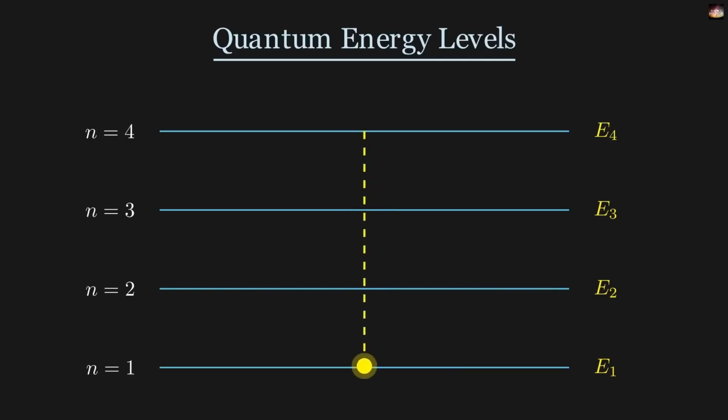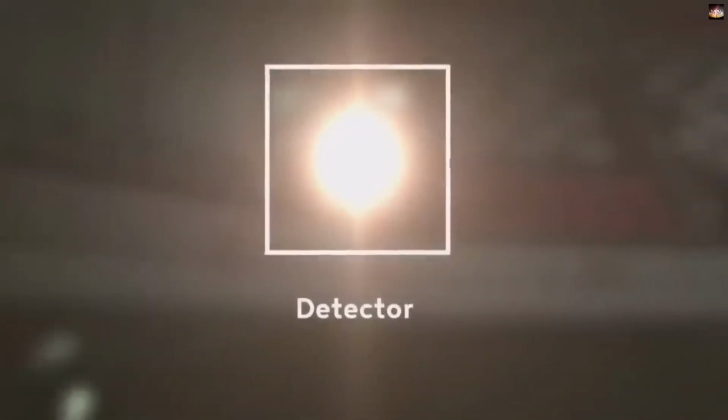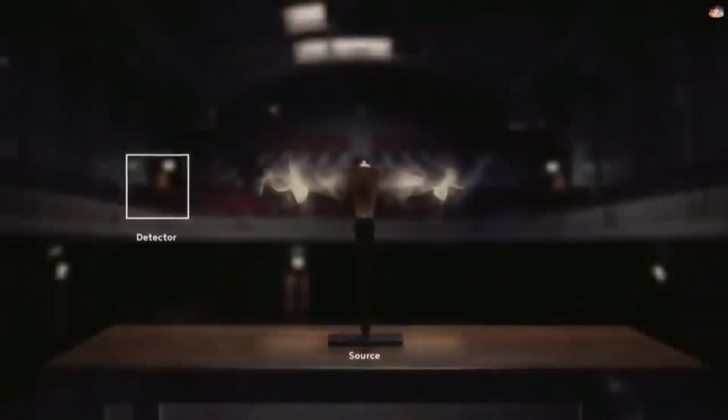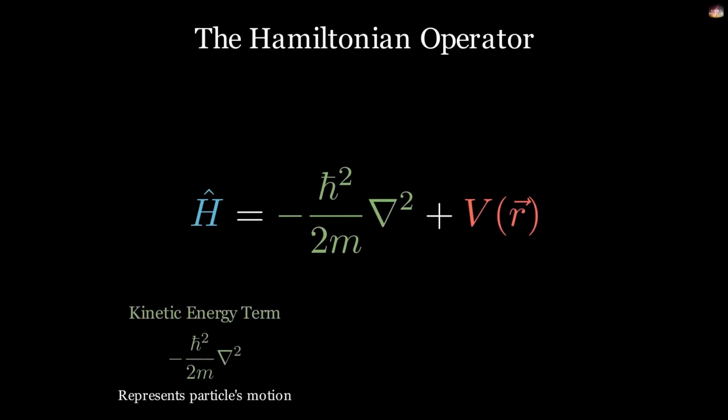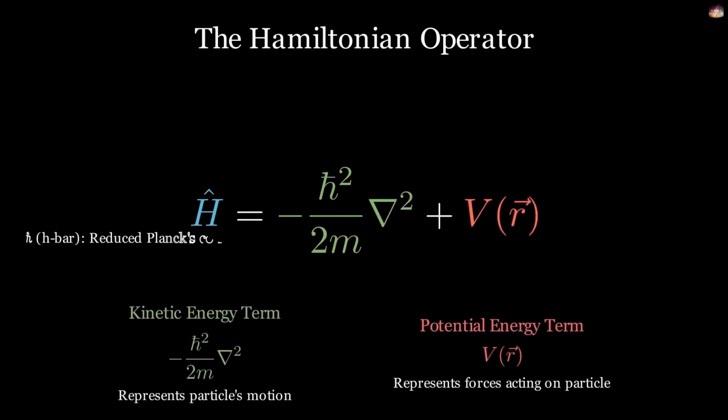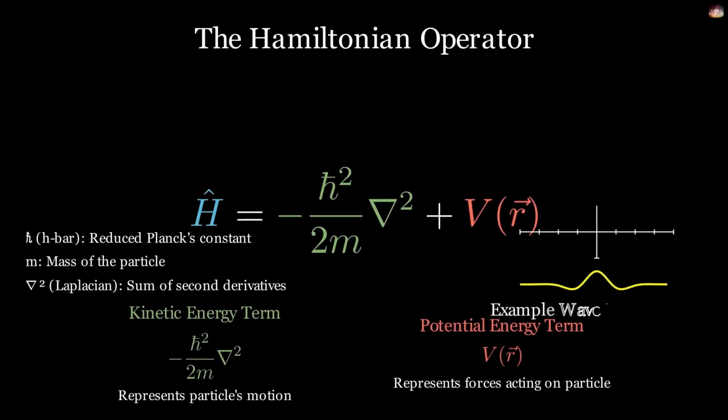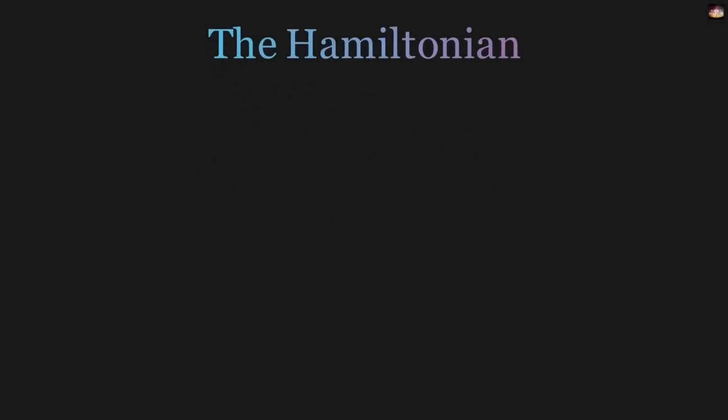If you have the energy levels and the wave function, then we can figure out everything else about the particle. Just like classically we find the position and momentum of things. See, we know what the total energy of our system is: kinetic energy plus potential energy. So the equation written on the right-hand side actually represents the total energy of our system. The term with V represents the potential energy of the wave function, and the other term represents the kinetic energy. Now why is the second term kinetic energy?